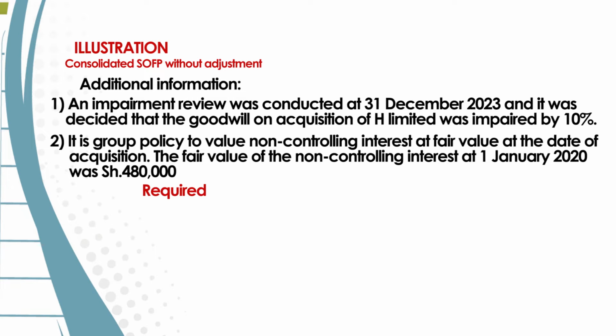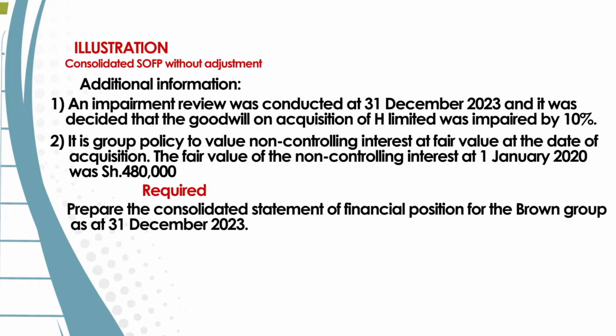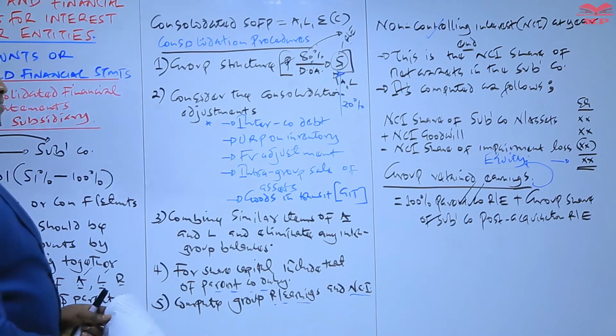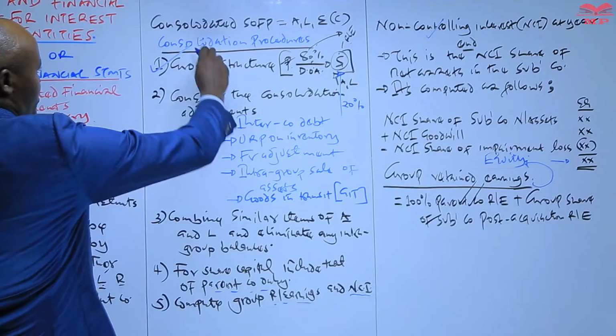So what are we required to do? We're required to prepare the consolidated statement of financial position of B Group as at 31st of December 2023. So basically this is a question on group accounts, and remember, once you come across such a question, which procedures or steps are you supposed to follow?